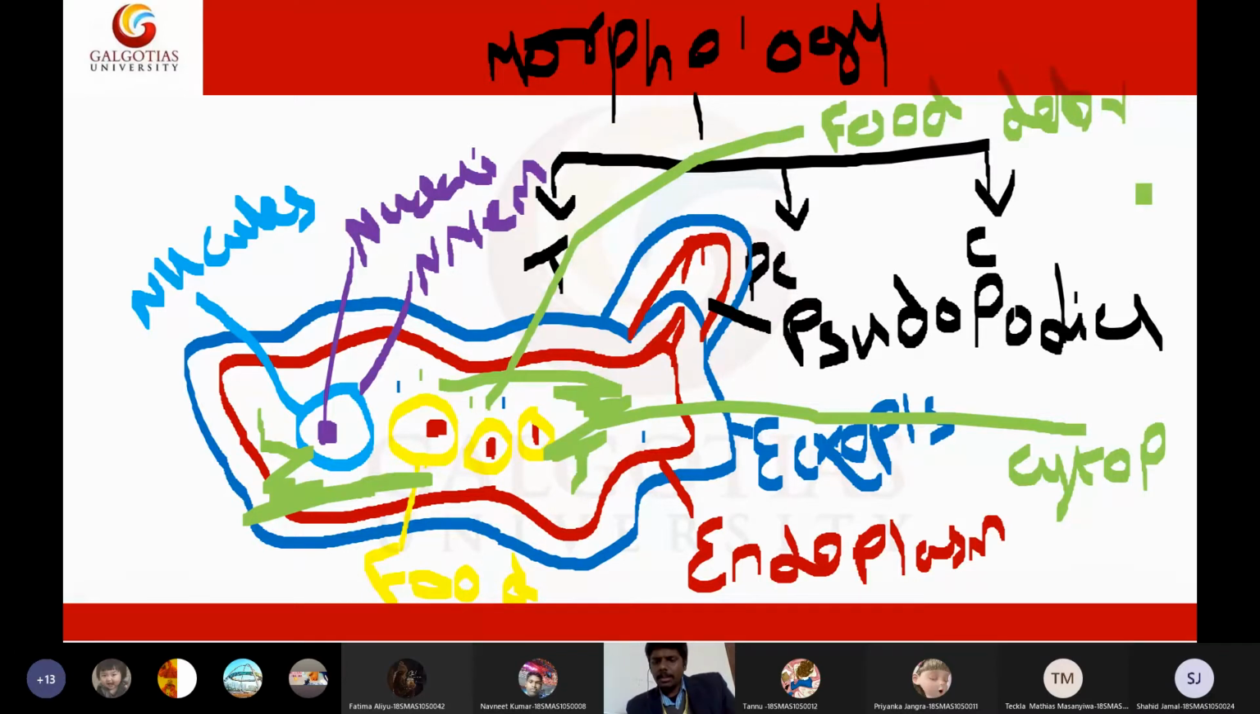Okay, and that's it. So these are the major parts of the trophozoite.